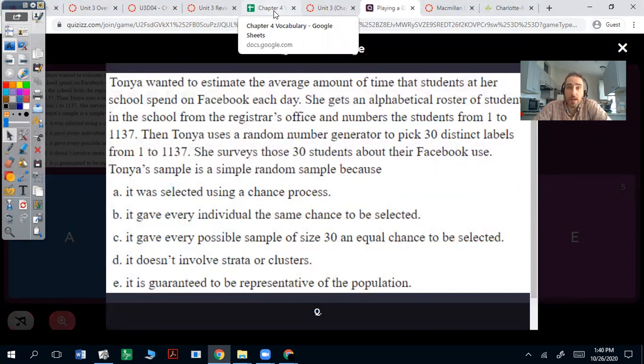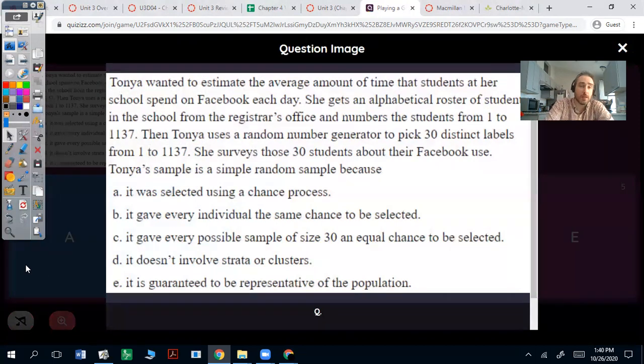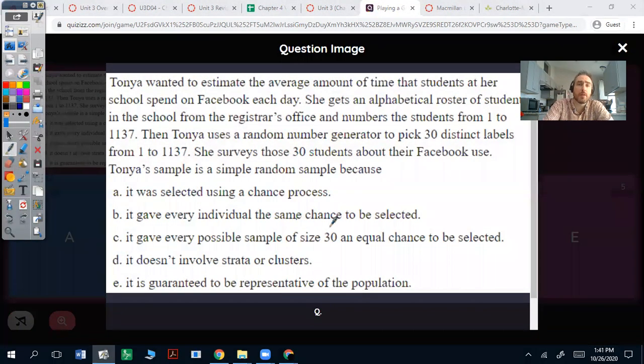Tanya wanted to estimate the average amount of time that students at her school spend on Facebook each day. She gets an alphabetical roster of students in the school from the registrar's office and numbers the students from 1 to 1,137. She surveys those 30 students about their Facebook use. Tanya's sample is a simple random sample because, well, if you look up the definition of simple random sample, it is any sample of size n, in this case 30, from a larger population. Any possible combination of those samples can be taken. So in a simple random sample, every possible sample of size 30 has an equal chance to be selected.